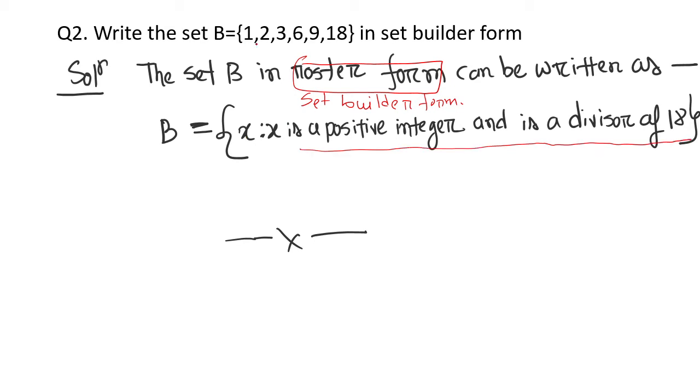This is the property followed by the elements of this set. First one is a divisor of 18, second one is also a divisor of 18, third, fourth, and fifth are also divisors of 18, and 18 is itself a divisor of 18. So this is the property followed by this X.